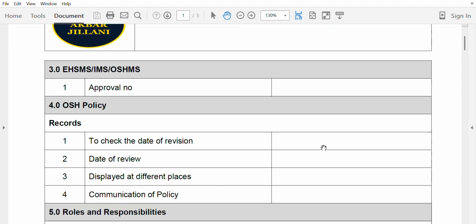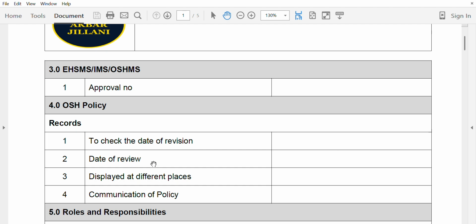First of all, we will see the policy, the OSH policy, or the HSE policy, or the QHSE policy. Before this, when the ADOSH-SF was OSHA-SF, there was a requirement that the OSH policy be independent, but now it's free. You also can integrate this with other policies, like the HSE policy, QHSE policy, or IMS policy. So over here, we will only check the date of revision and revision number.